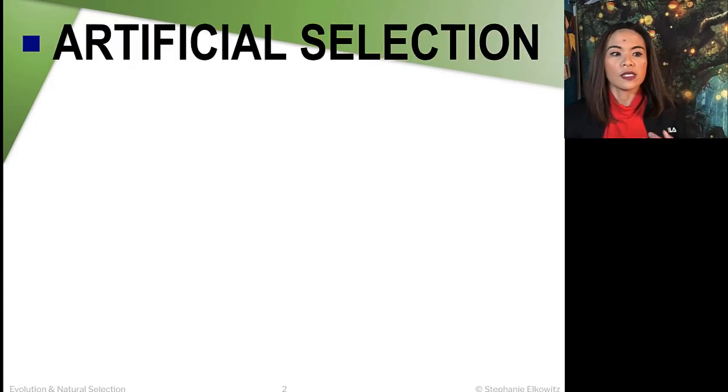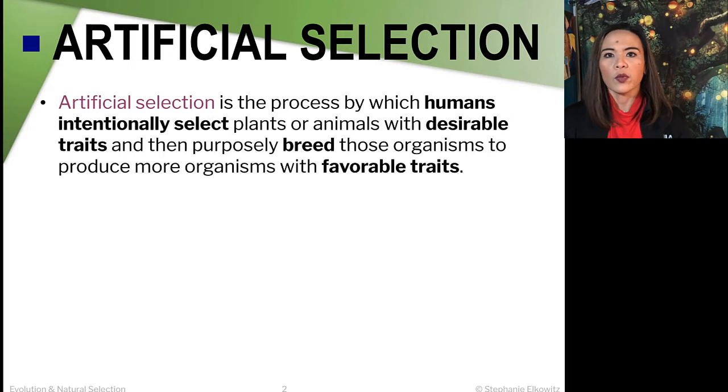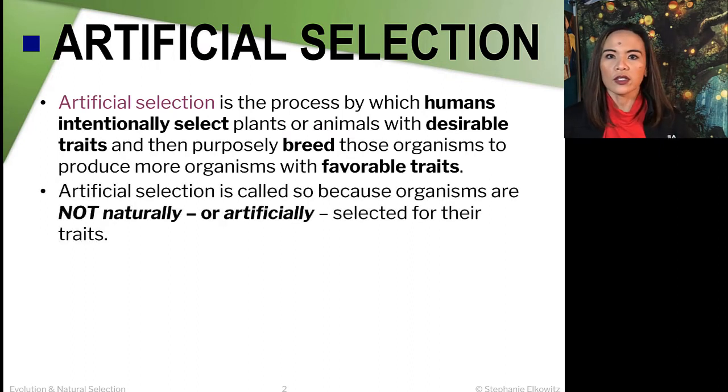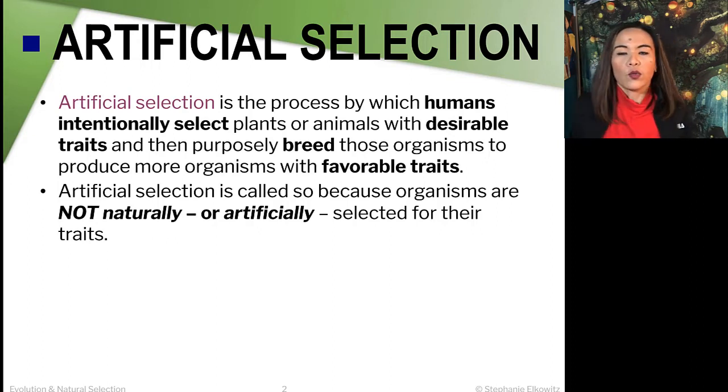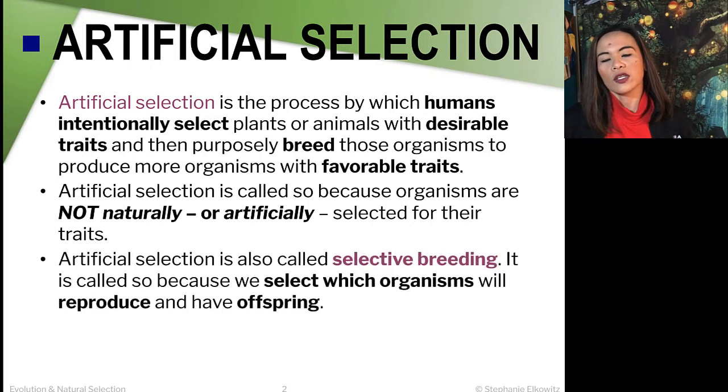Now, what is artificial selection? This is a process by which humans intentionally select plants or animals with desirable traits and then purposely breed them so that we produce organisms with favorable traits. Artificial selection is called that because it's not natural and you pretty much manipulate the traits of the organism. It is also called selective breeding, because we select the organisms to reproduce and have offspring.